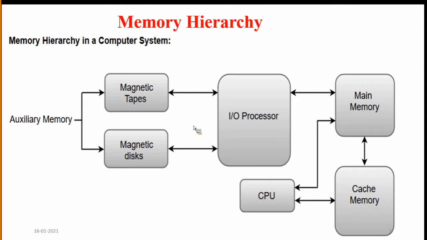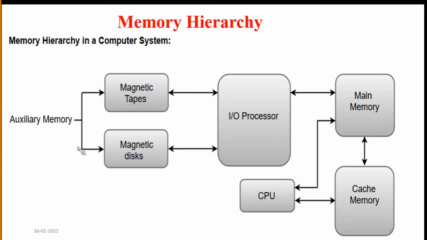There are several types of memory in a computer, like auxiliary memory, main memory and cache memory.